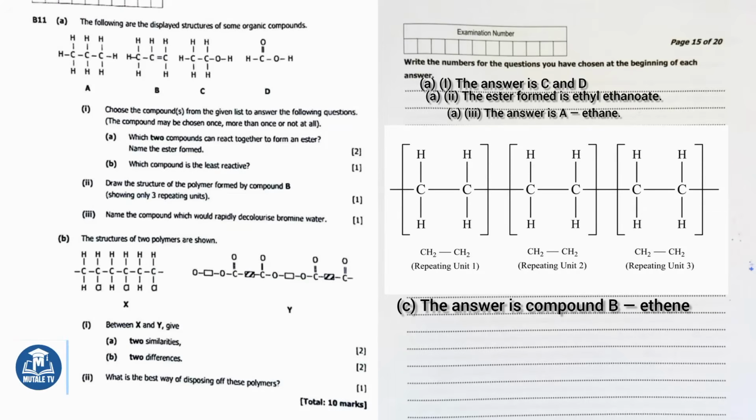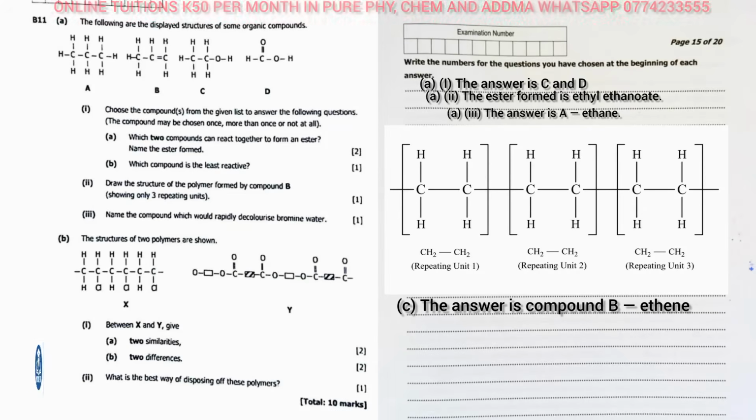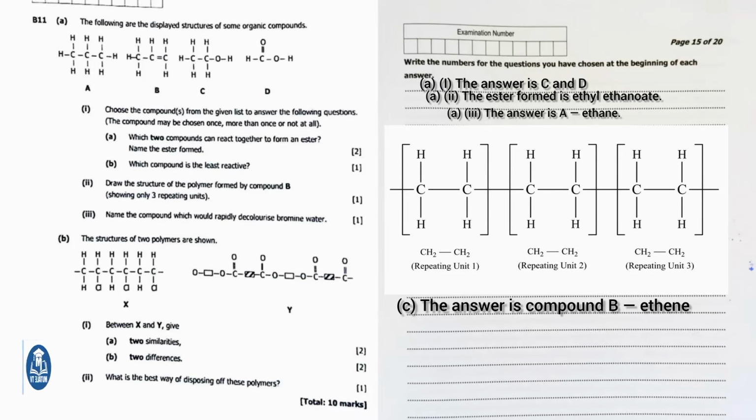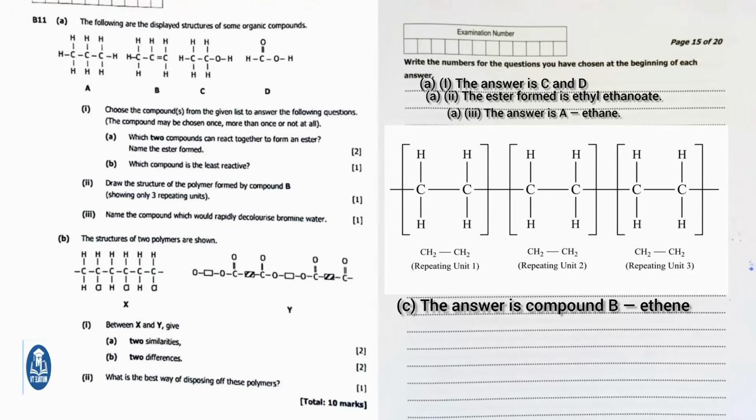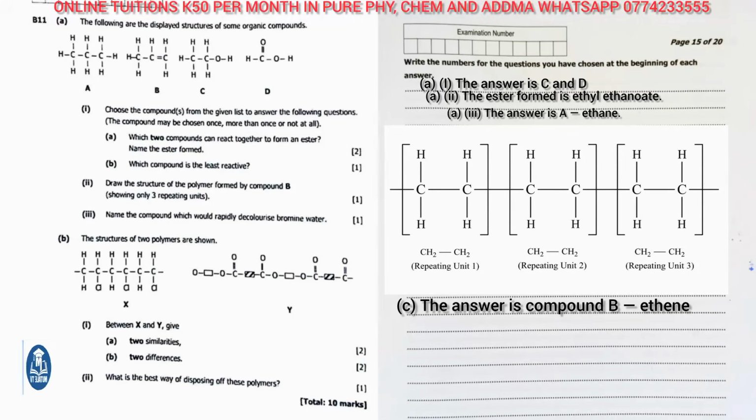The bromine molecule adds across the double bond, removing the color. The orange bromine water turns colorless. Part B, Part 3 says, name the compound. Looking at the structure of polymer X in the diagram, which shows a carbon backbone with chlorine atoms attached to alternating carbons, the name is polyvinyl chloride, commonly known as PVC.